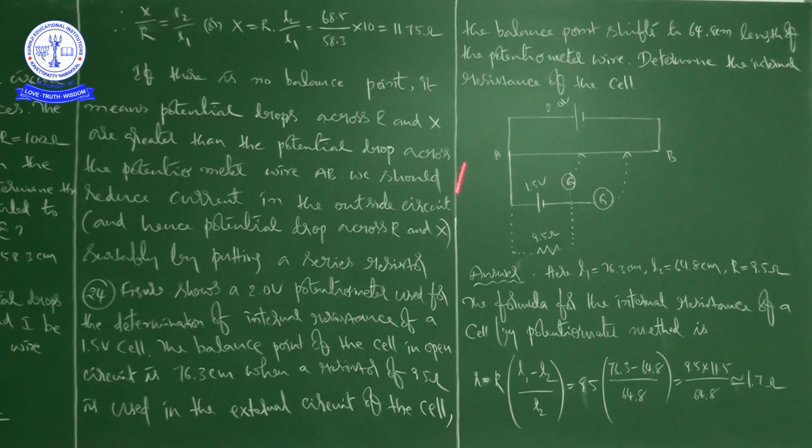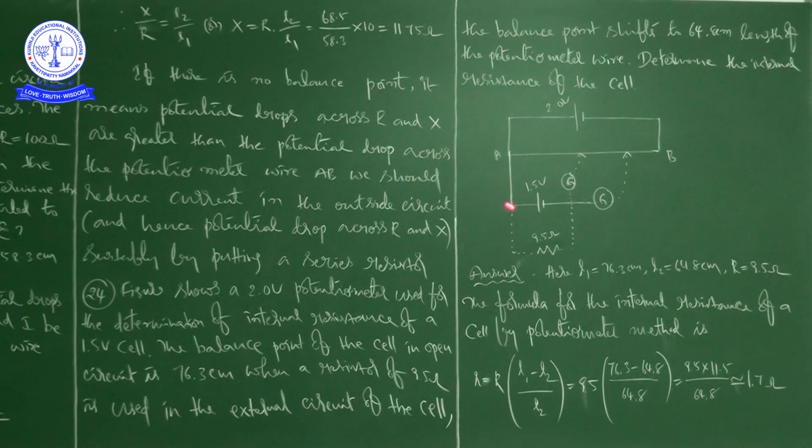So this is the circuit they have given. In this circuit it is 2.0, that is 2 volts. It is the cell which provides a potential difference of 2 volts in the circuit, and one more cell is there, a cell of 1.5 volts. According to the question, he is asking to find the internal resistance for the cell which is providing 1.5 volts potential difference to the circuit, and it is the potentiometer wire AB. It is A and it is B.